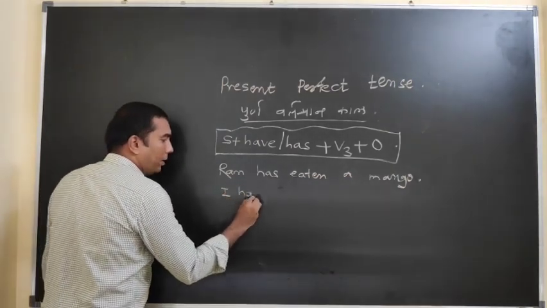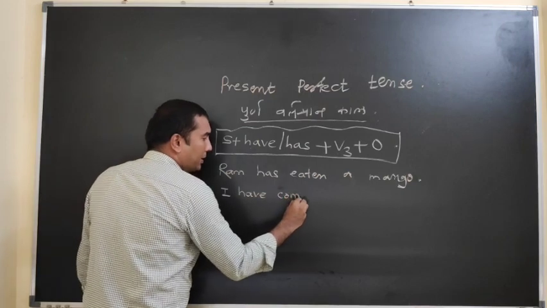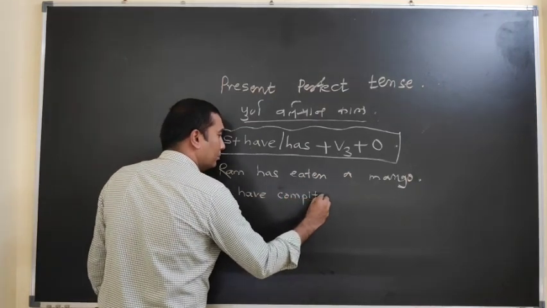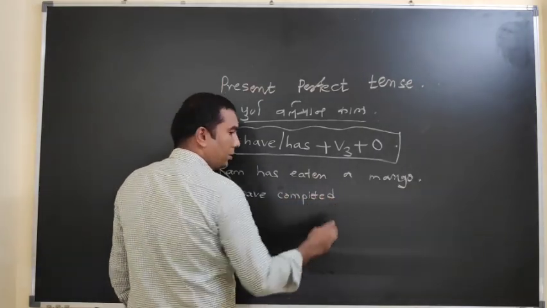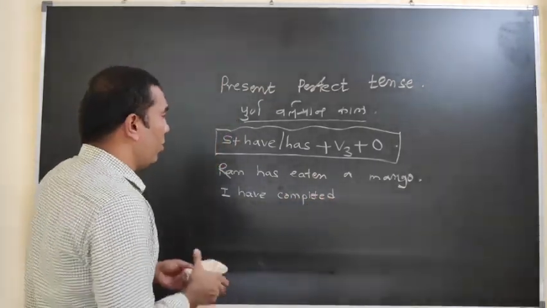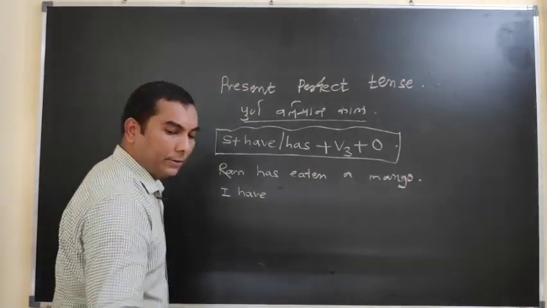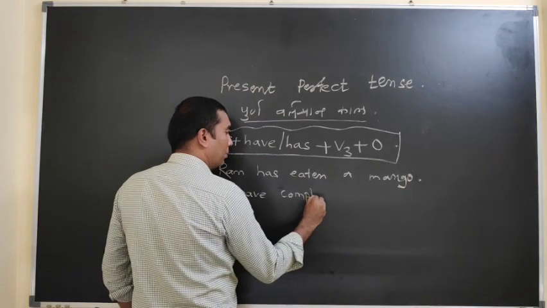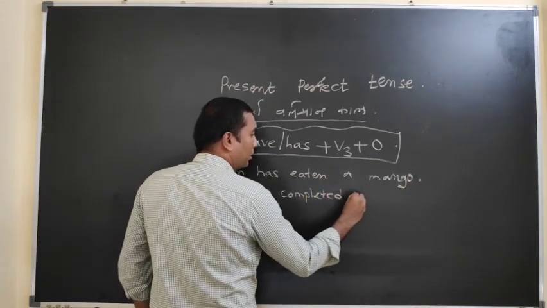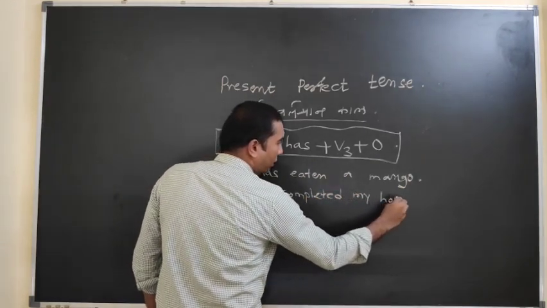Second example: I have completed my homework.